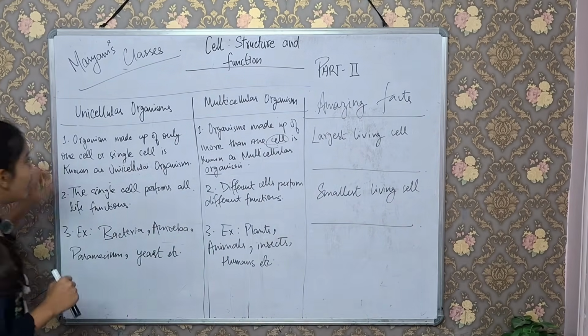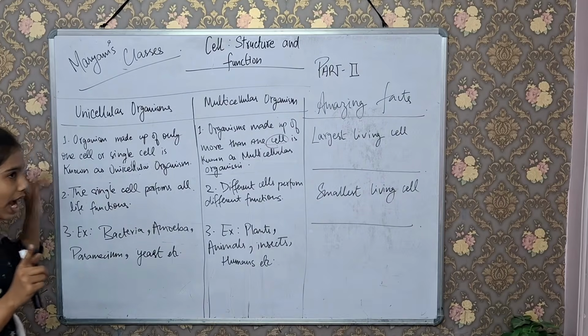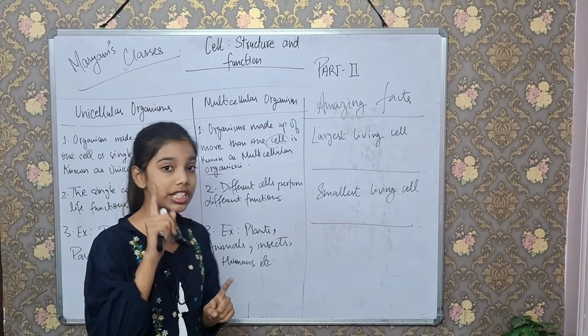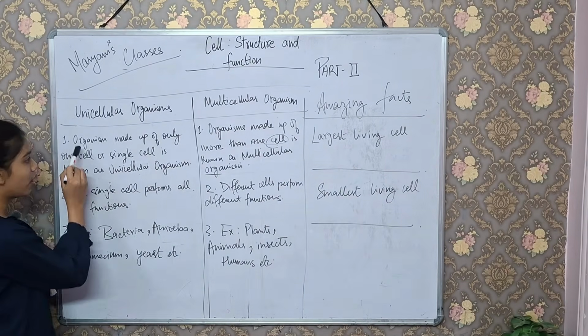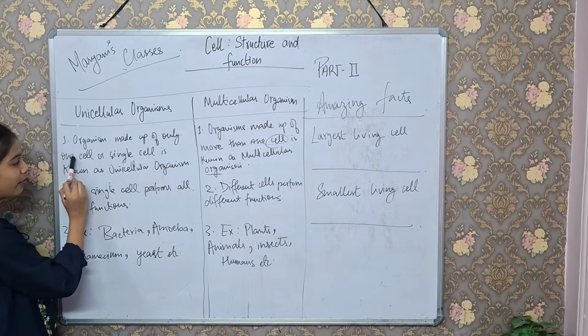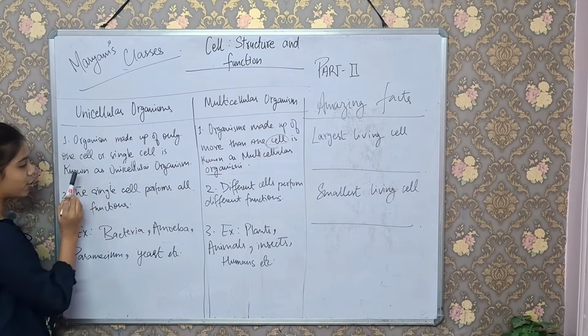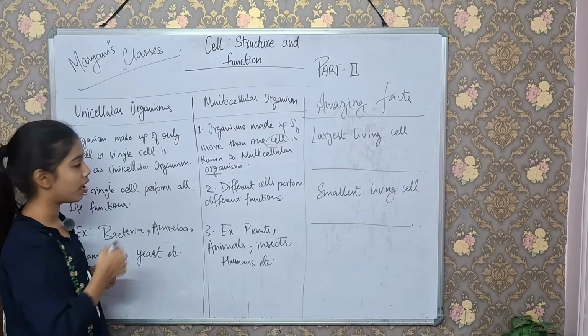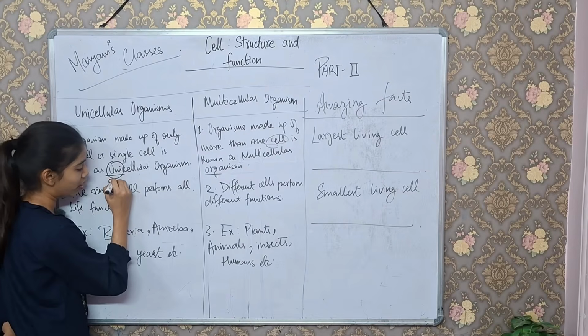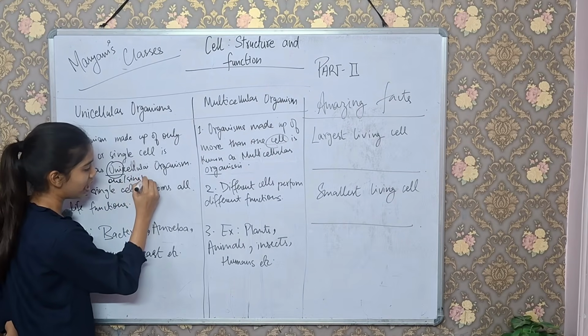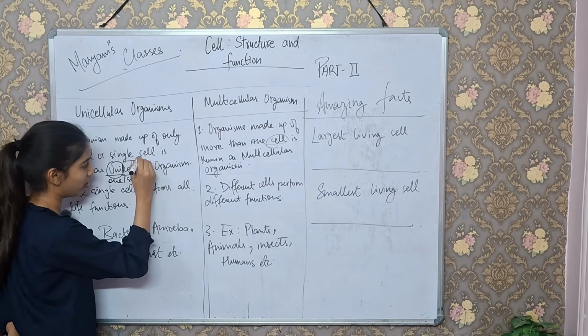Okay. So unicellular organisms are those organisms which have only a single cell, meaning only one cell. Here it is written, organisms made up of only one cell or single cell are known as unicellular organisms. Uni already means one or single, and cellular means cell.